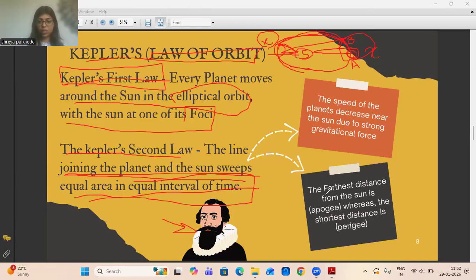The key point over here is that the farthest distance from the sun is called the apogee, whereas the shortest distance is called the perigee.